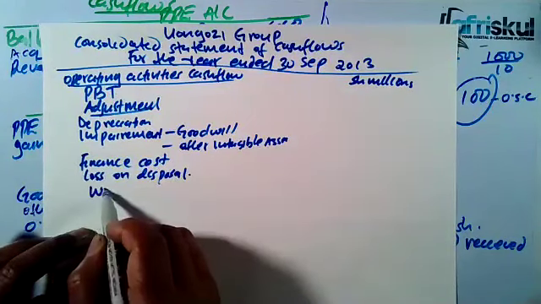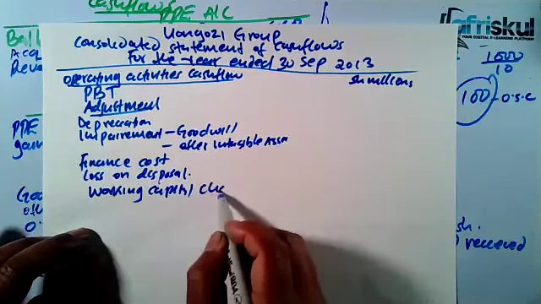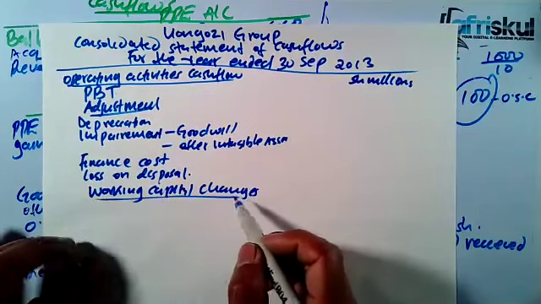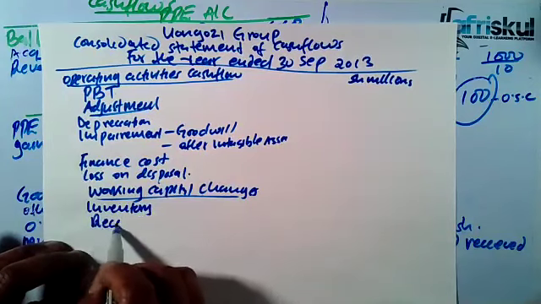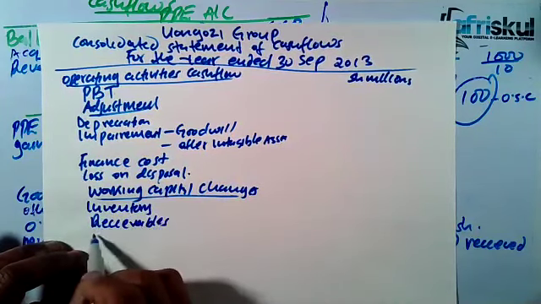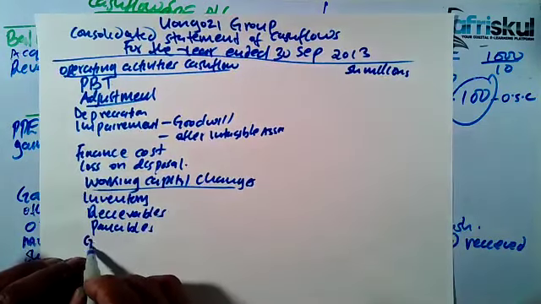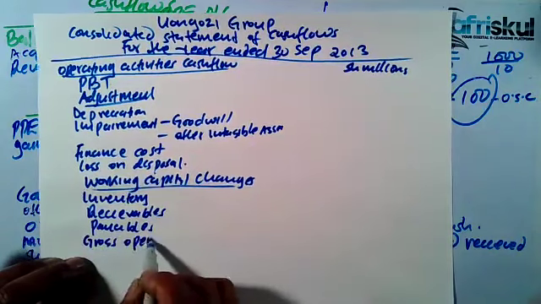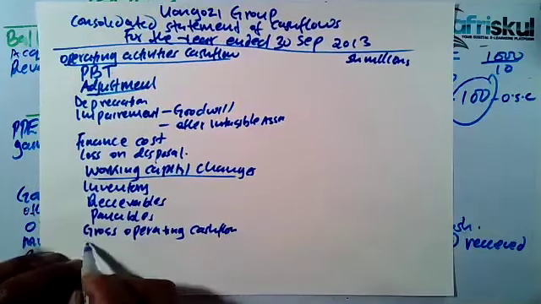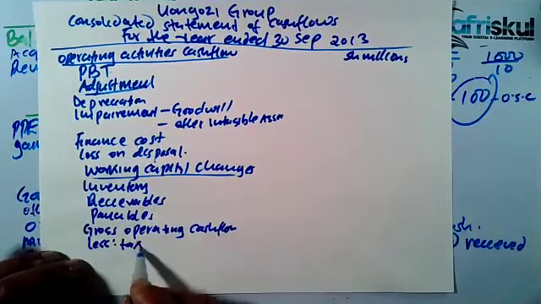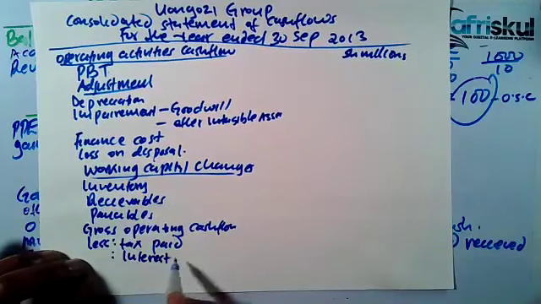Then you can bring the working capital changes. For the working capital changes, we look at three items: the inventory, the receivables, and the payables. Then you can get the gross operating cash flows. Then you deduct the amount of tax paid, and then you deduct the interest paid.